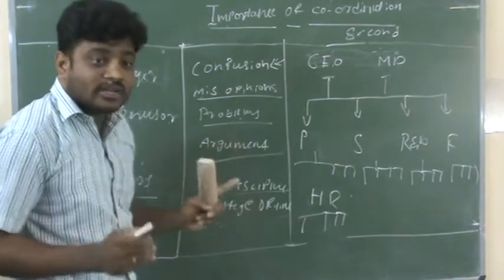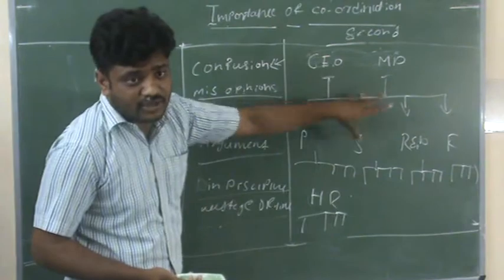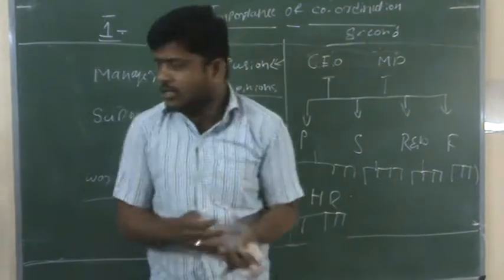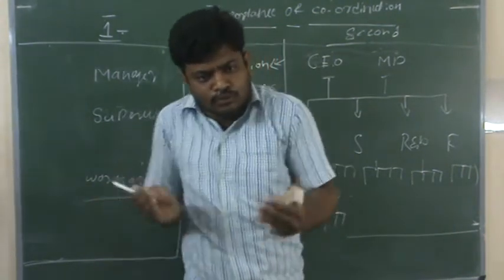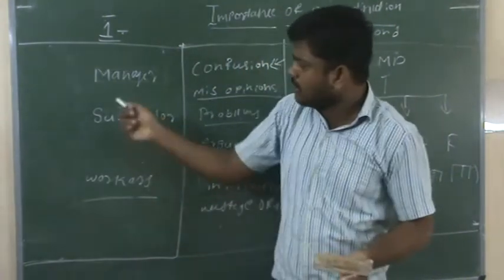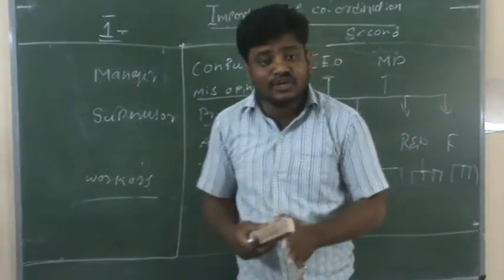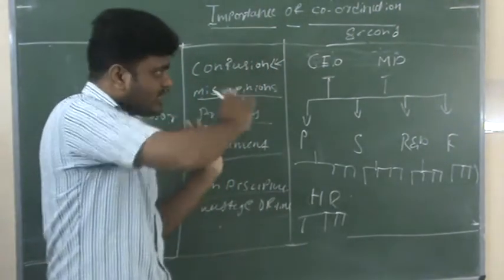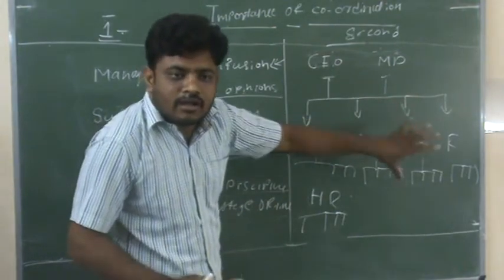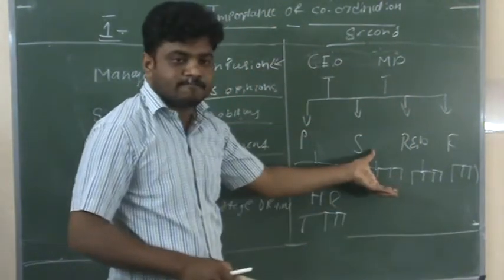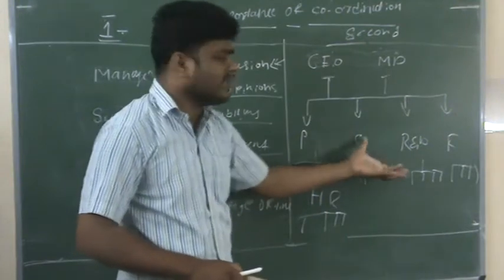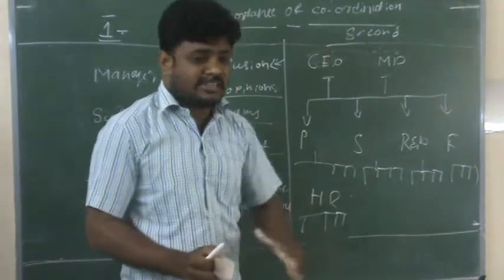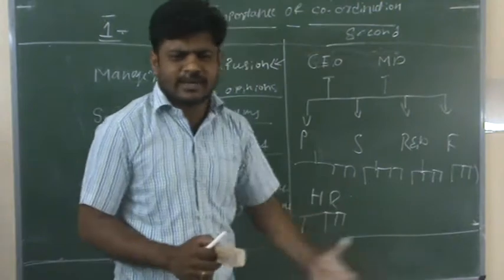We have to take the example of the second organization because in 1951 organizations were very small like this. Up to 1991 the organizations worked like this. After the introduction of LPG, liberalization, privatization and globalization, almost all organizations transformed like this. There is no longer one manager, there are different managers. There is no one director, there are different directors. There is no one type of worker, there are different types of workers: supervisors, foremen, inspectors and so on.